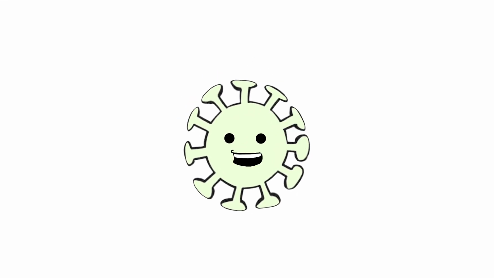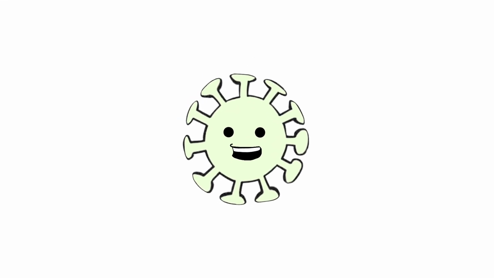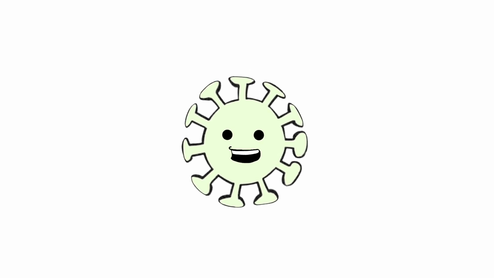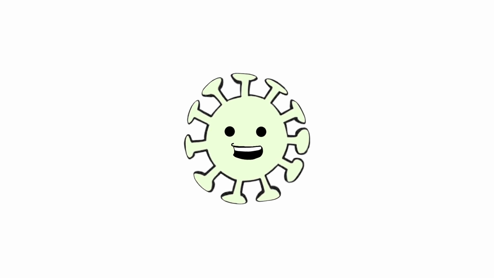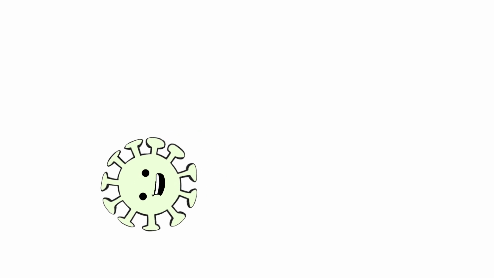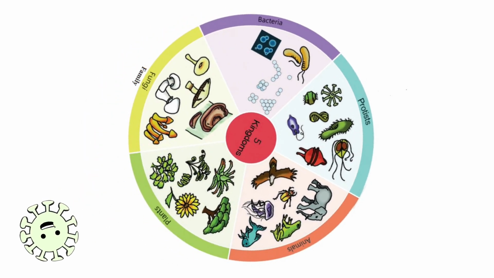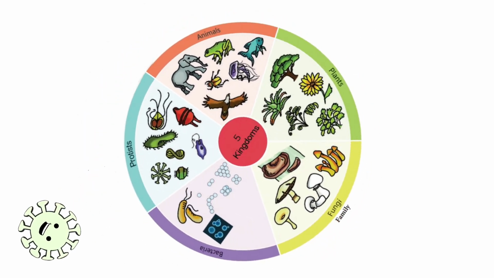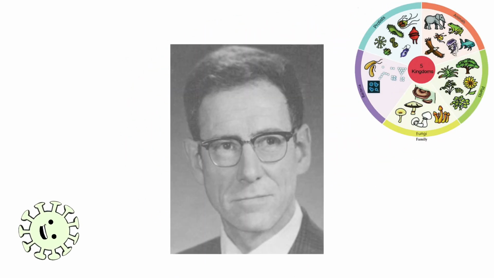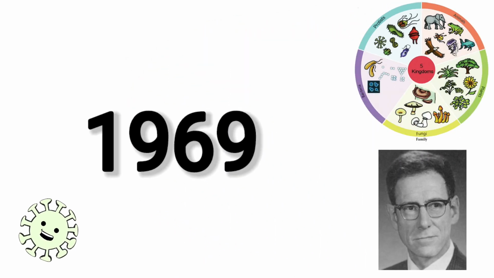Hello big fellow. To study living organisms systematically, biologists have divided them into various groups, on the basis of certain criteria that help us to differentiate between them. Whittaker's five-kingdom classification is a system of classifying living organisms that was proposed by Robert H. Whittaker in 1969. It is based on these criteria.